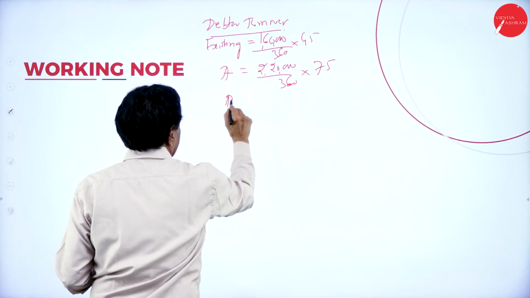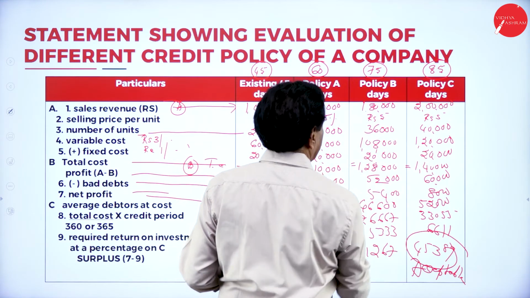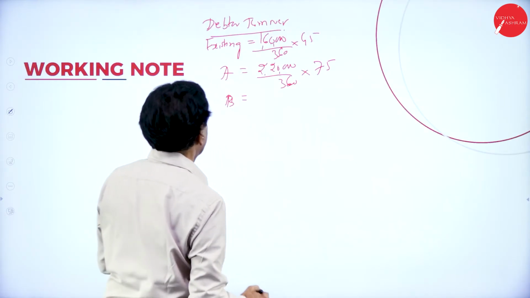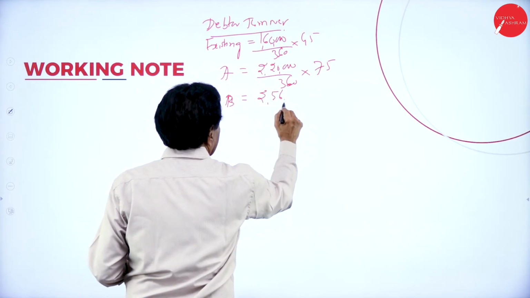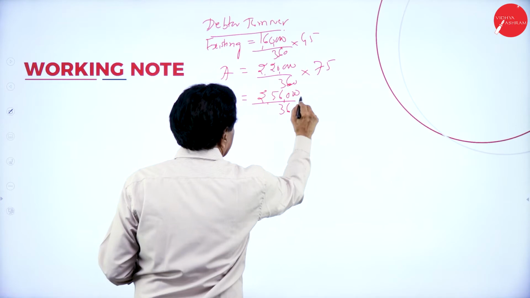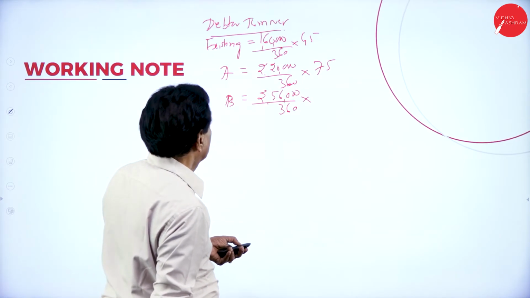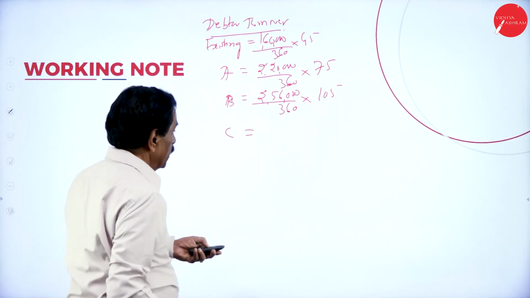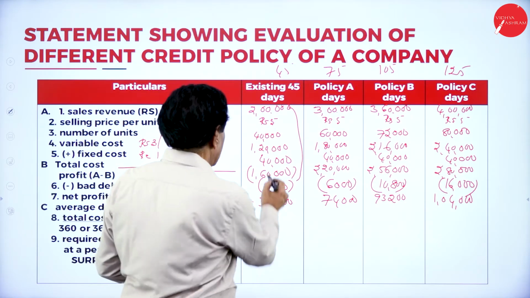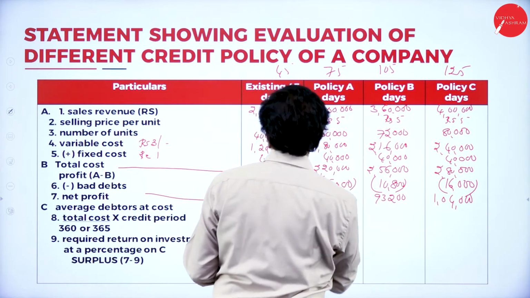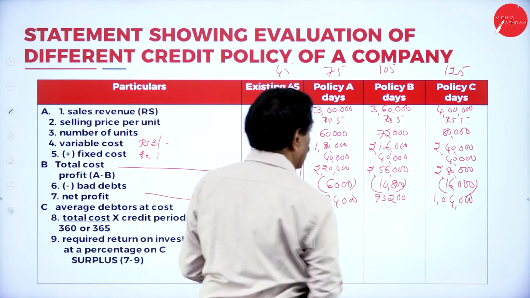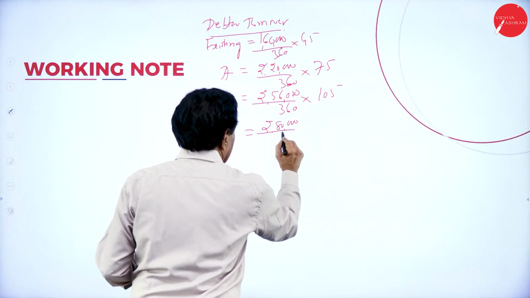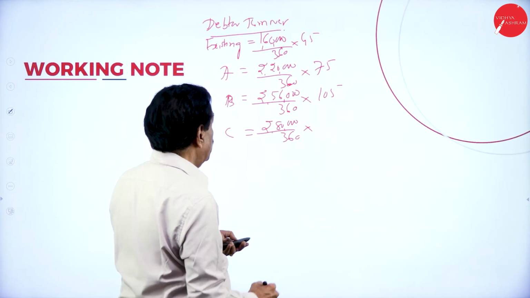B. This is 75 days. B is, what's your total cost? 2,56,000 divided by 360. 105 days. C. This 1,60,000, 2,20,000. It is 2,56,000 divided by 360. 125 days.